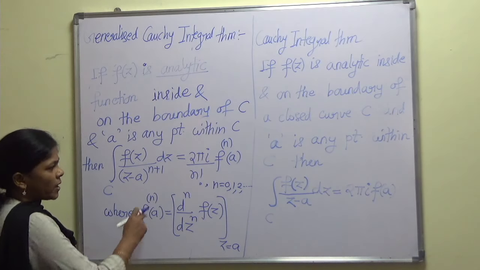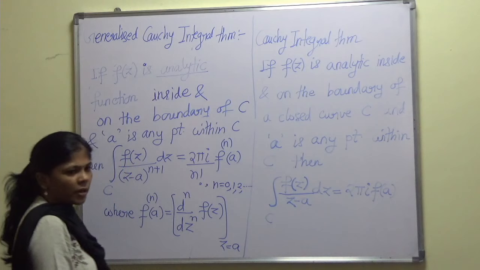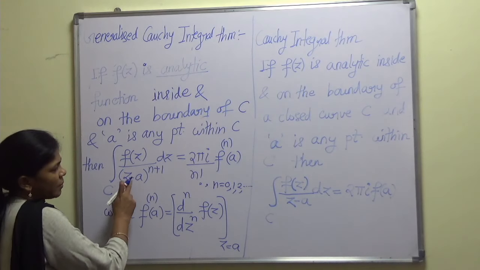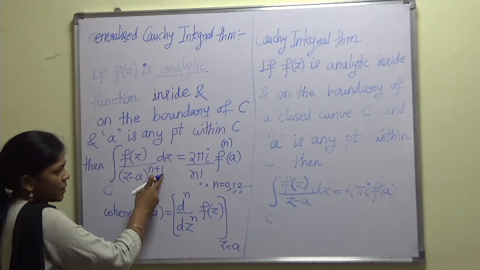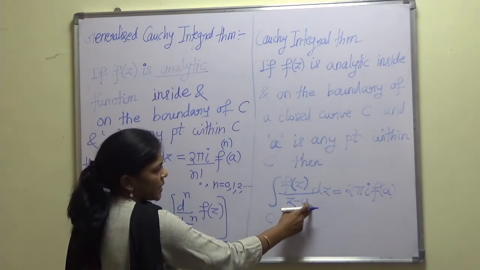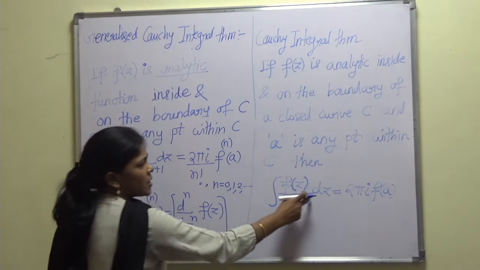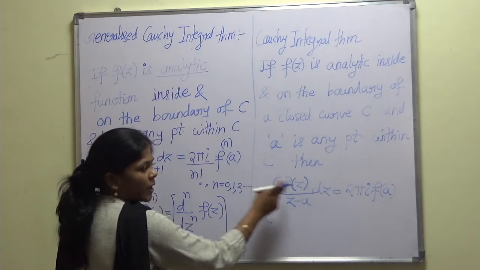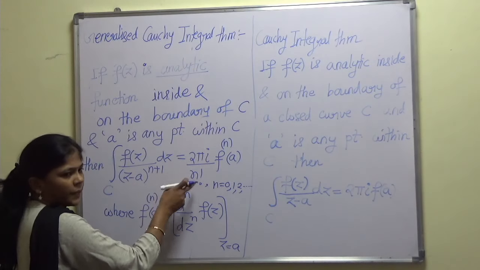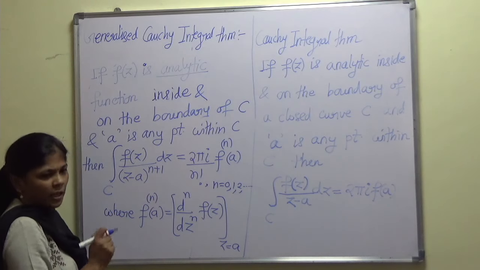Now let us check whether we get this formula or not. See here we have z minus a raised to n plus 1, and in the earlier formula z minus a. Comparing their power, n plus 1 is equal to 1, so n is 0.